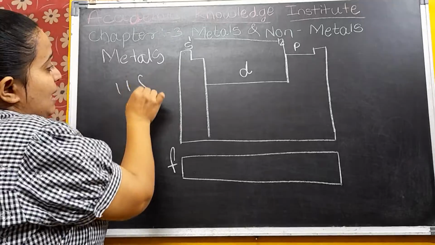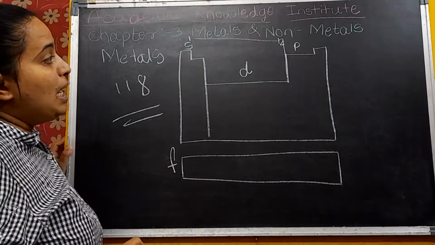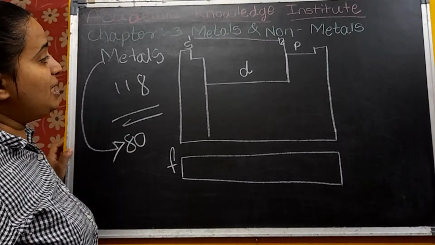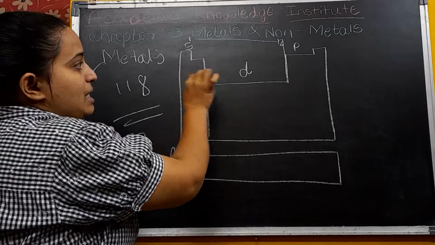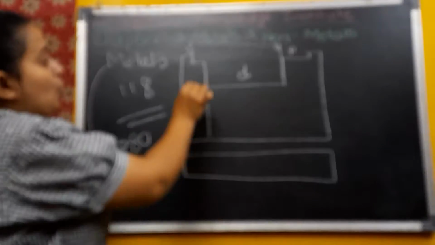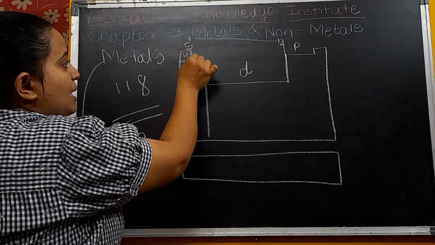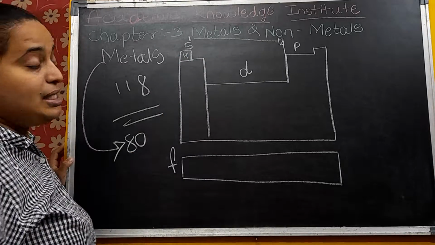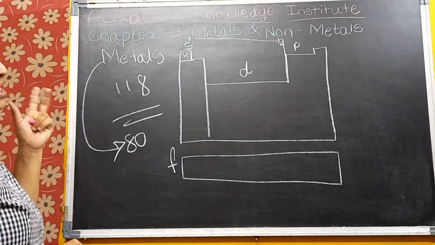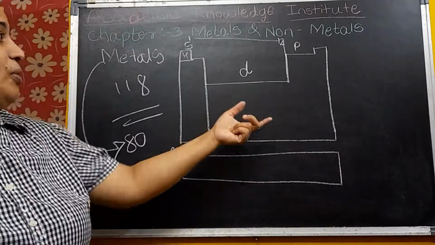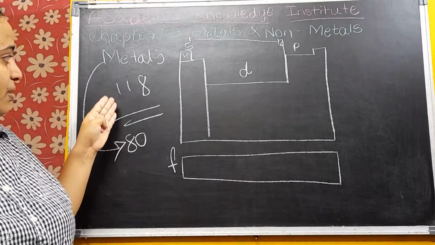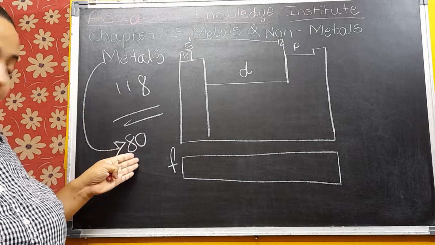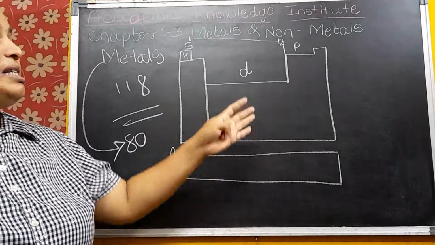We know there are 118 elements till now. Among that, 80 are metals. And where are they situated? They are situated in the S and D blocks. Only hydrogen, which is here, is an exception. It is in the first group, but it is not a metal, it is a non-metal. If we deduct 80 from 118, whatever are the others, they are the non-metals and metalloids.